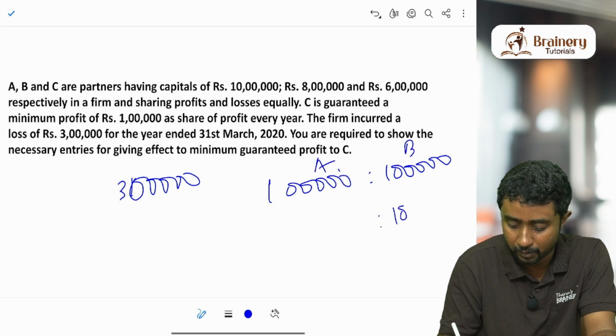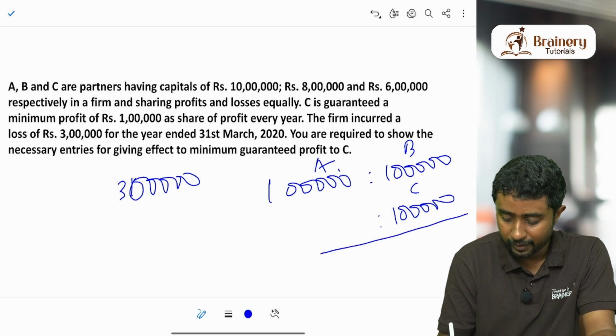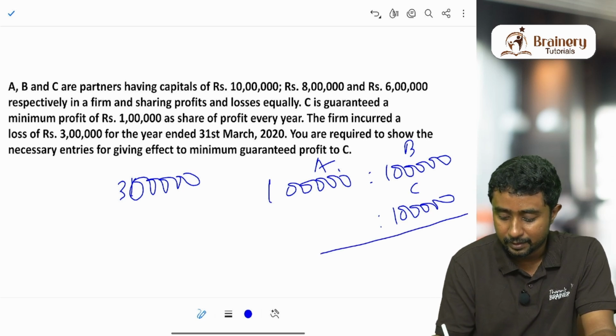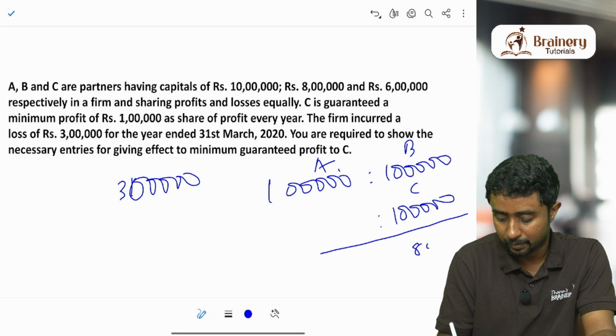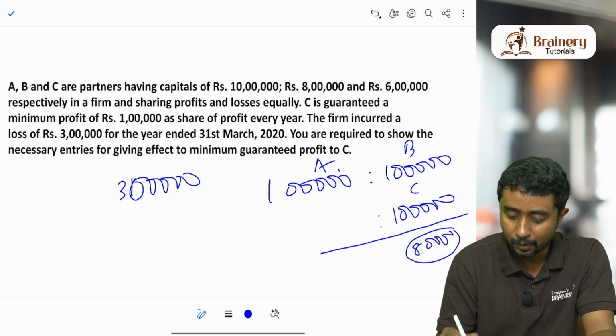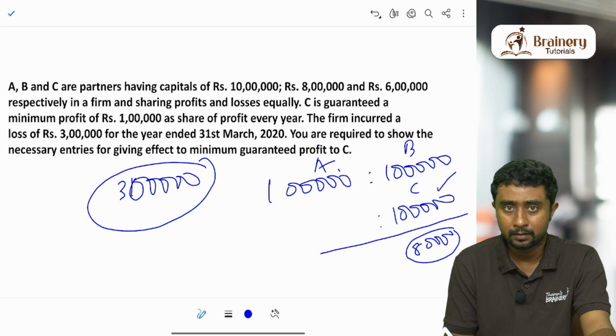That is how we are sharing profit, right? C also is going to get 1 lakh. Now in this kind of situation, suppose C was promised that C will get a minimum profit of 80,000 in a year. Now when we divide the profit, normally how much is C getting? 1 lakh already.